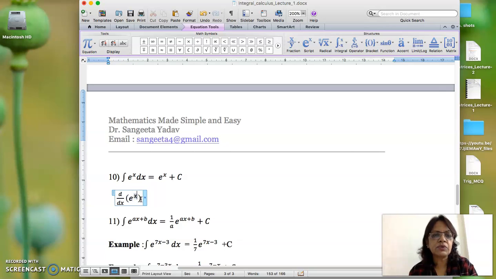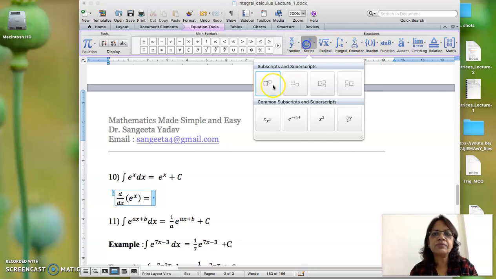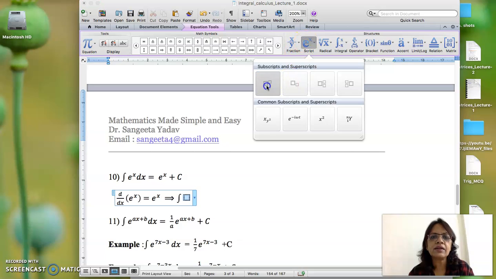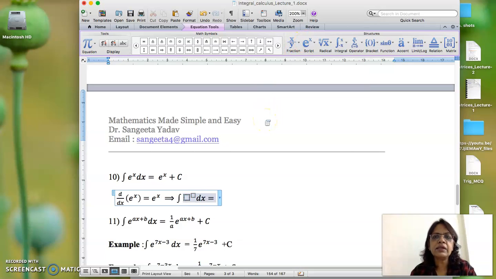e to the power of x, we know that this is equal to e to the power x. Now by definition, this will mean what? This implies that integration of e to the power x is the reciprocal of this thing. So this implies that integration of e to the power x dx will be equal to e to the power x, and the constant I told you we have to write in all the cases. See, this is e to the power x and e to the power x.